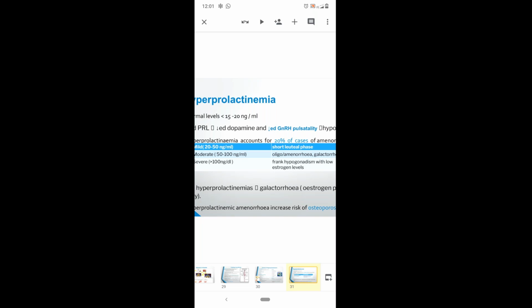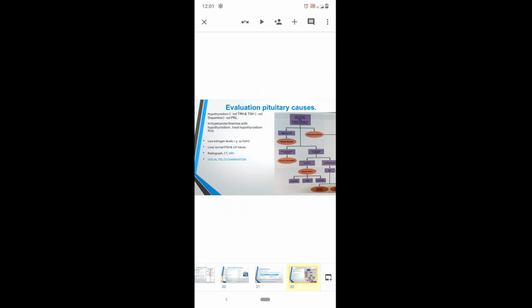Amenorrhea, and the common reason will be stress, which leads to decreased leptin levels, and CRH levels and ACTH levels will be increased, which leads to decreased gonadotropin releasing hormone. So in all such conditions, there will be low levels of FSH and LH, and this leads to secondary amenorrhea.